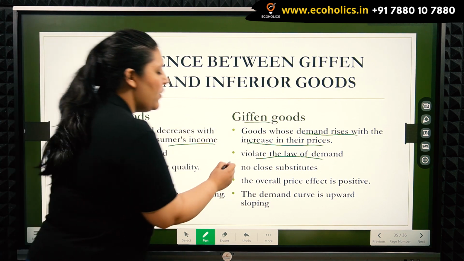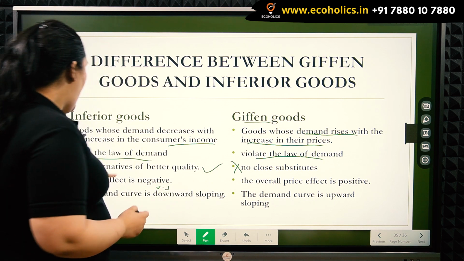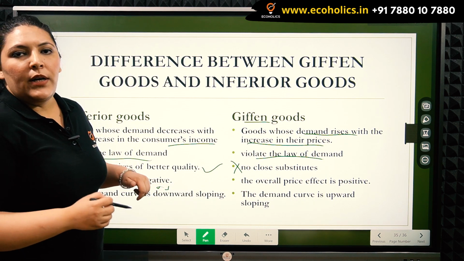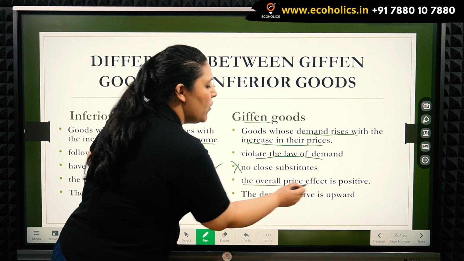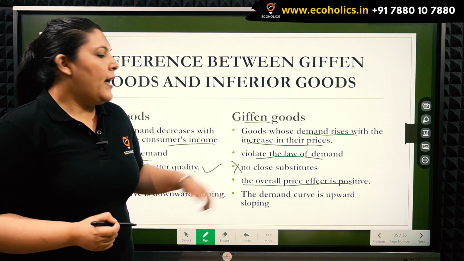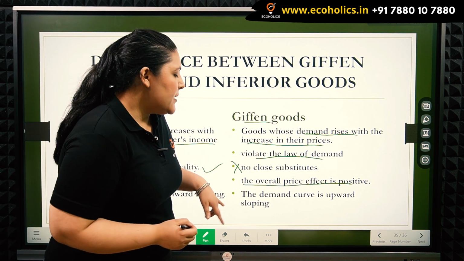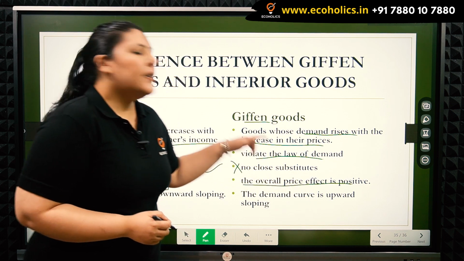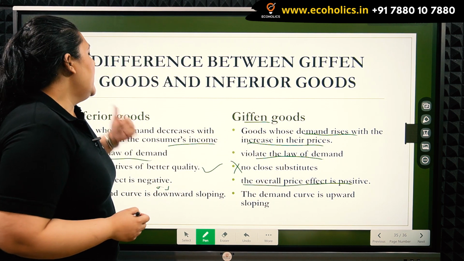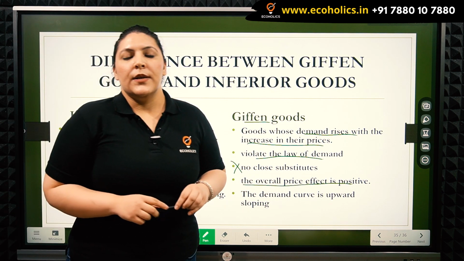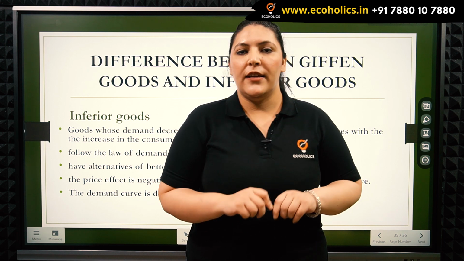Giffen goods have no close substitutes, but inferior goods have alternatives of better quality available. Giffen goods have an overall price effect that is positive, and here the price effect is negative. And lastly, the demand curve is upward sloping in the case of Giffen goods, and the demand curve is downward sloping in the case of inferior goods. So this ends our discussion on inferior and Giffen goods.